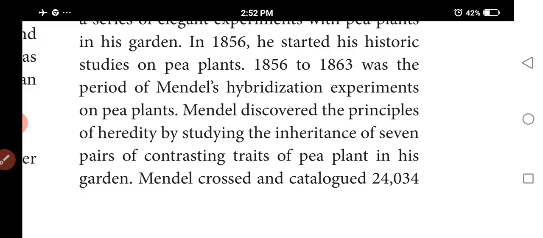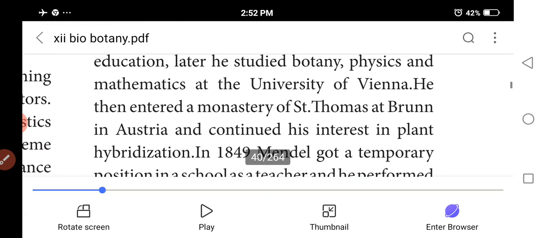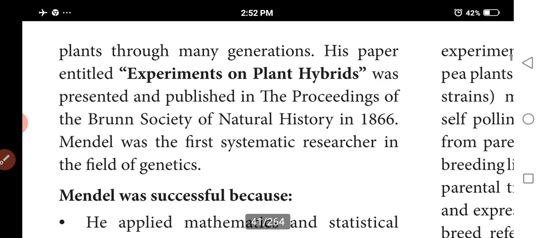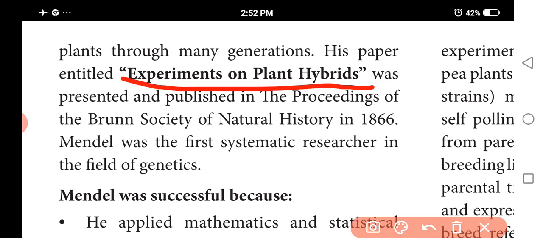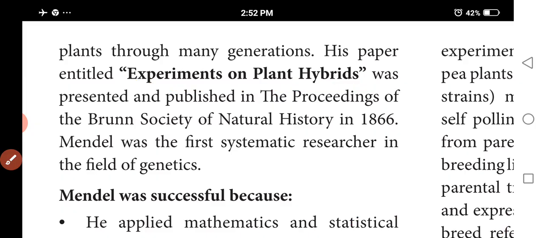On February 8, 1865, his paper was entitled Experiments in Plant Hybridization. The society published Mendel's research in 1866. Mendel performed his experiments on garden peas, Pisum sativum. So, you understand?